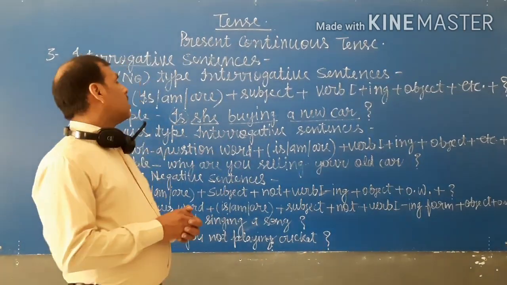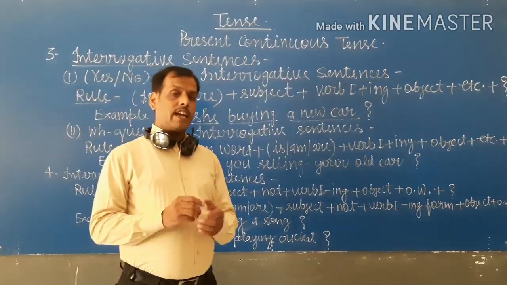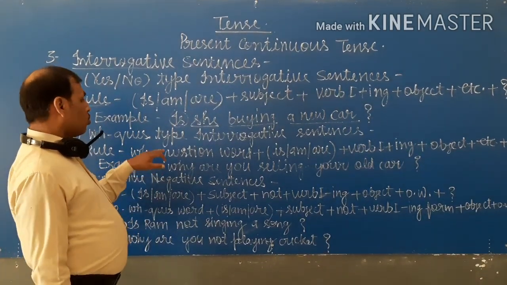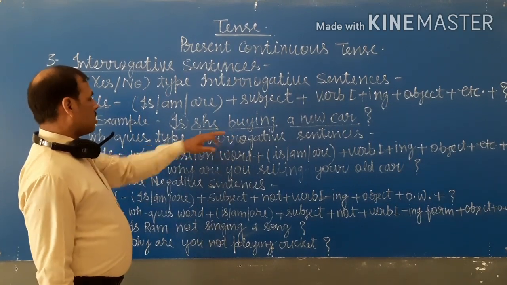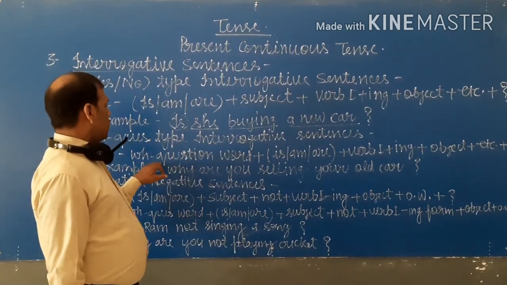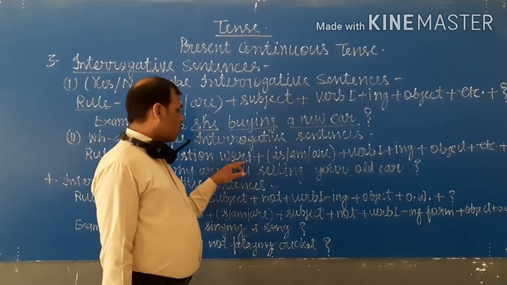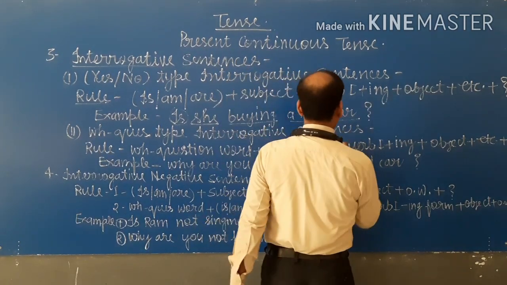These are the WH question words, and if there is a WH question word, then the rule of WH question type interrogative sentences is, firstly we write the WH question word, then according to the subject